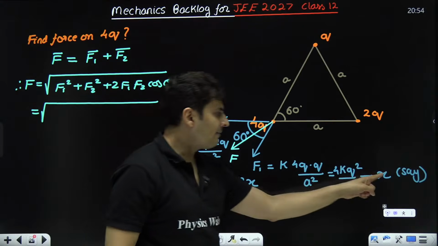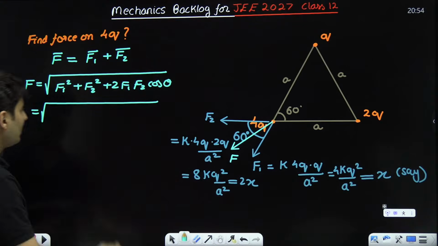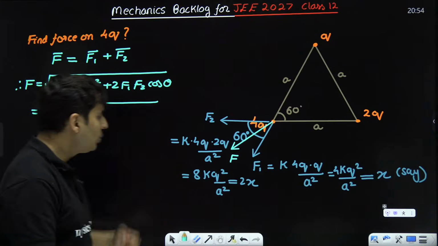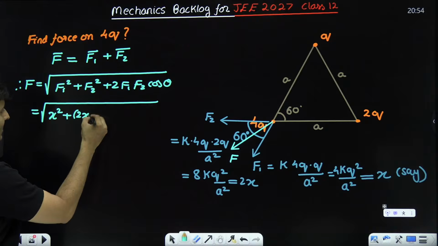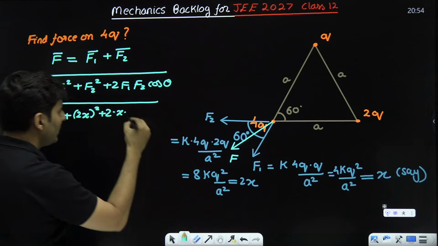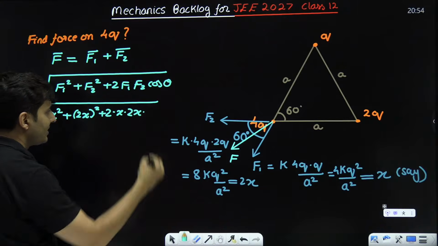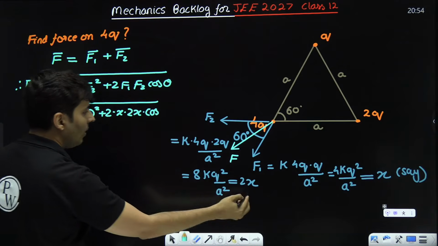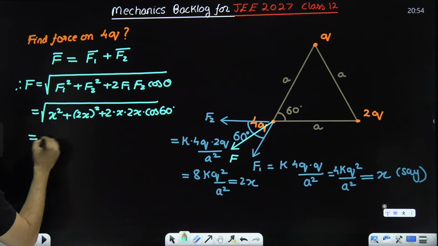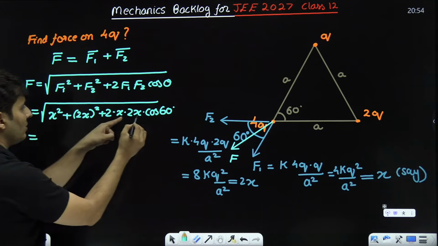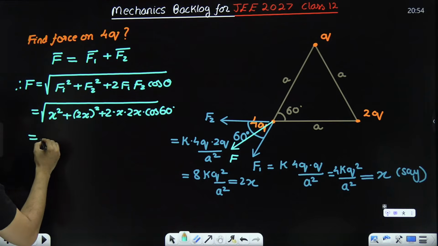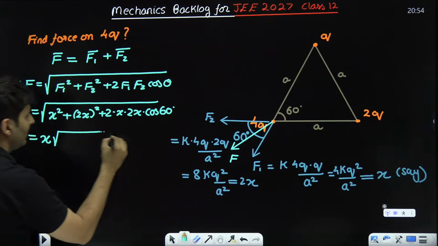Great. What is F1? Can you notice F1 is assumed to be x? It will simplify the problem a big deal. F2 is nothing but 2x. So I'll just put 2x and square it plus 2 into x into F2, which is again 2x, and cos theta, that will be cos of 60 degrees. Notice x square will all be common. If I take it outside the root, it will be just x, correct?